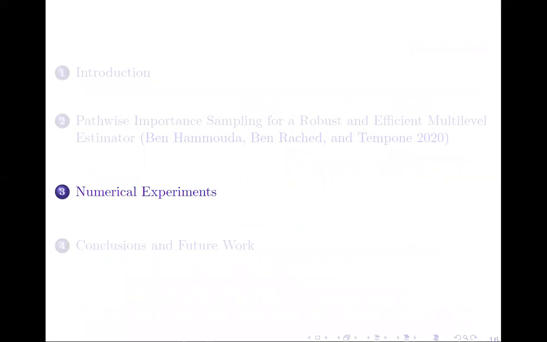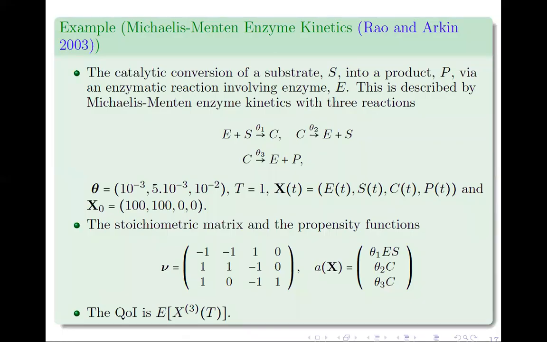So now let's showcase the advantages obtained through our approach compared to the standard one. For this aim, we consider one of the examples that we tested in our work, which is the Michaelis-Menten enzyme kinetics problem, consisting of 3 reactions and 4 species. The aim of this example is to approximate the expectation of the counting number of the third species at final time T, where the third species here is the catalyst C.